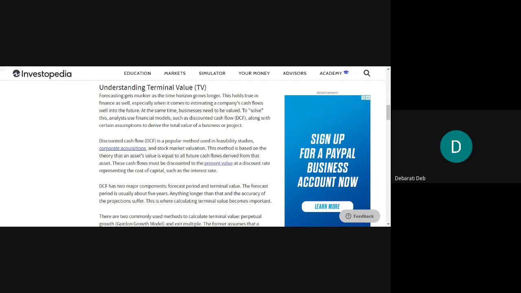Where else can you use this discounted cash flow technique other than feasibility study? What we are doing now in the NPV calculation, IRR, PI, payback period, whatever we are calculating, those are called feasibility analysis. Okay. So along with using the discounted cash flow technique in feasibility studies, it can also be used in other fields such as corporate acquisitions. You want to acquire a certain firm, or a certain project of a different firm. In those types of analysis also DCF can be used, and also in stock market valuation.